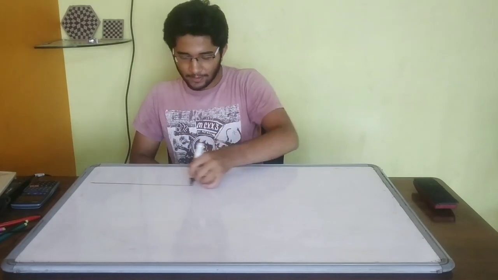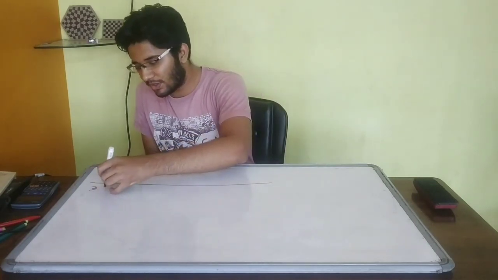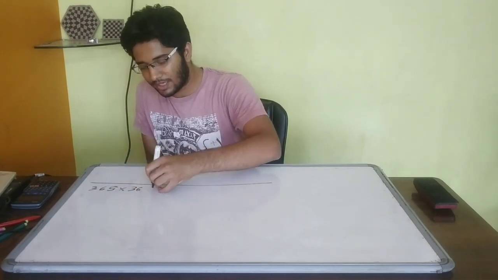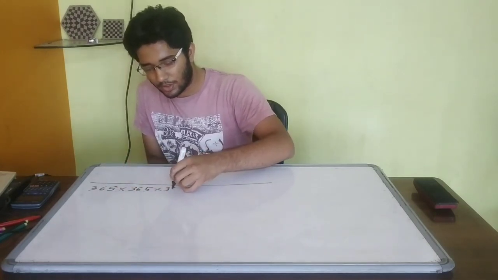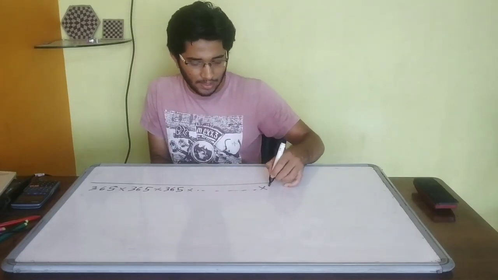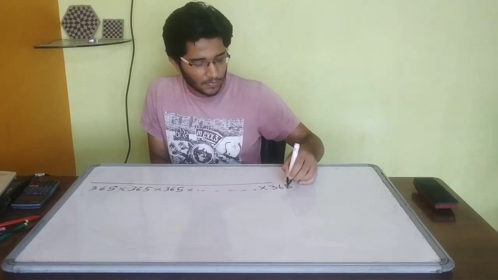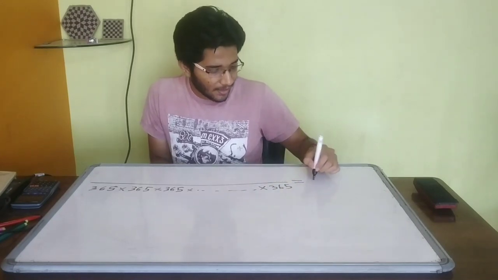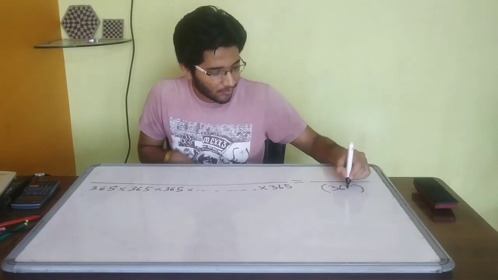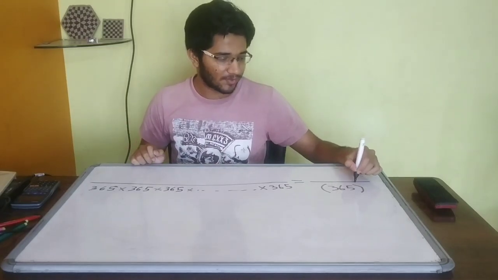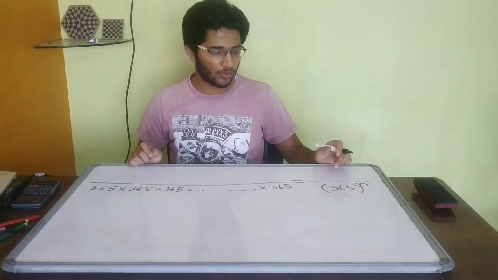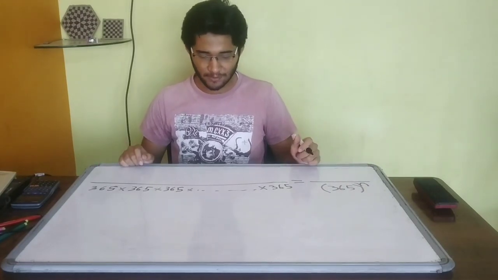So the total probability we can get as 365 for first person, 365 for second person, 365 for third person, and we will continue this till n persons. Which means we are multiplying 365 n times. So it is 365 raised to n, this is the denominator part.